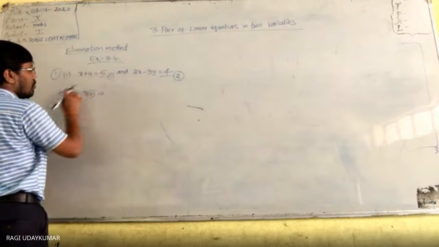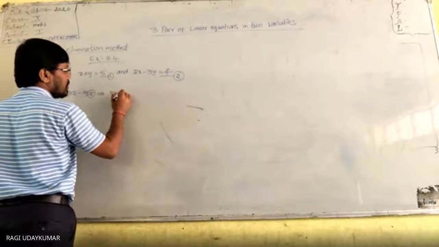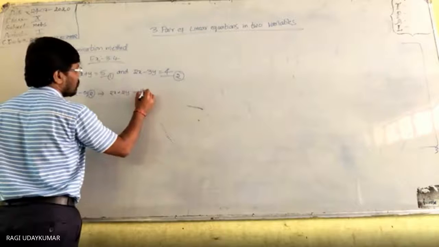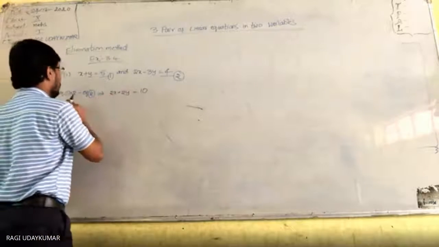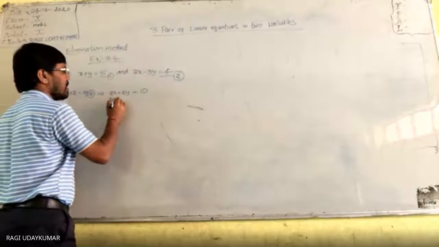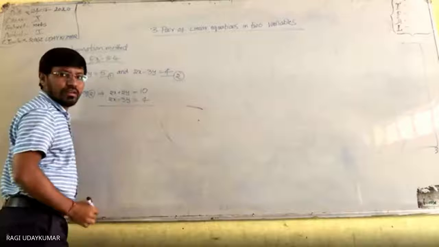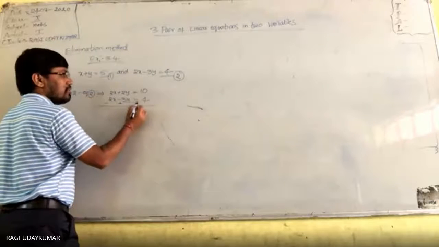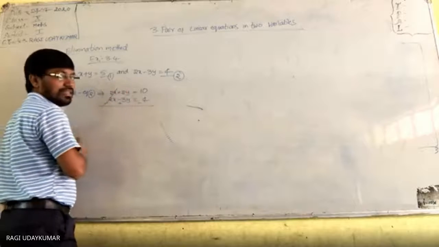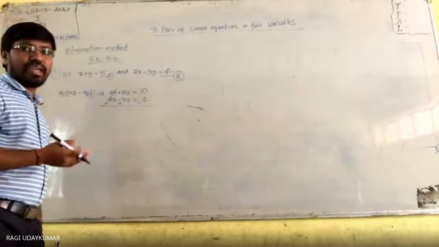The equation number 1 को 2 से multiply करना है. That means it is going to change into 2x plus 2y is equal to 10. From this you need to subtract 2x minus 3y is equal to 4. Elimination means subtracting. We are subtracting, that's why the signs will change. These two will get cancelled. So we have eliminated variable x from these two equations.